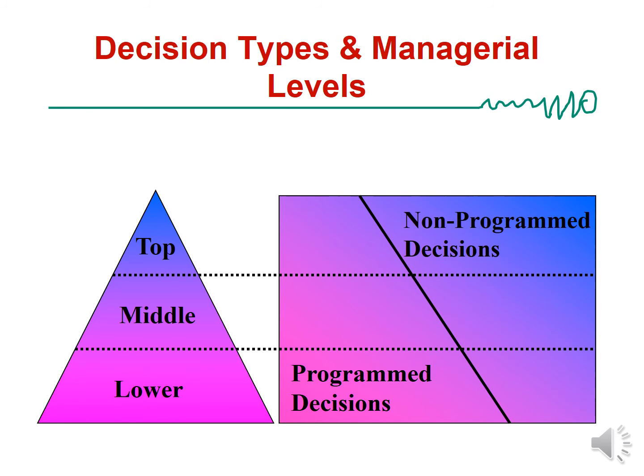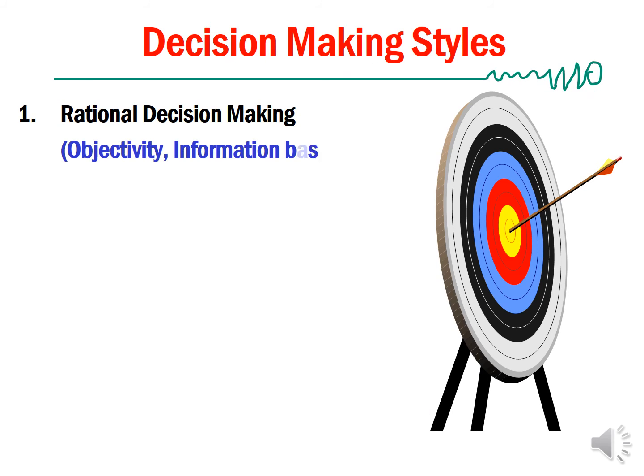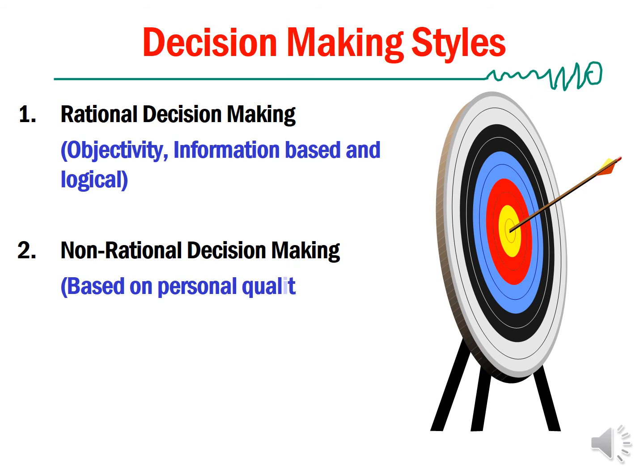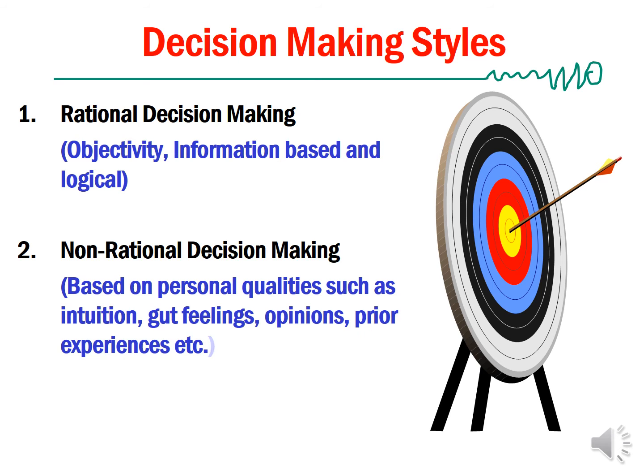Decision types and managerial levels. When we identify top, middle and lower levels, most of the lower level managers engage in programmed decisions. Those are routine nature problems. Then top level managers are engaged in mostly non-programmed decisions. So novel problems come across very rarely, not in a routine way. Given in the earlier, identify 2 rational and non-rational decisions.